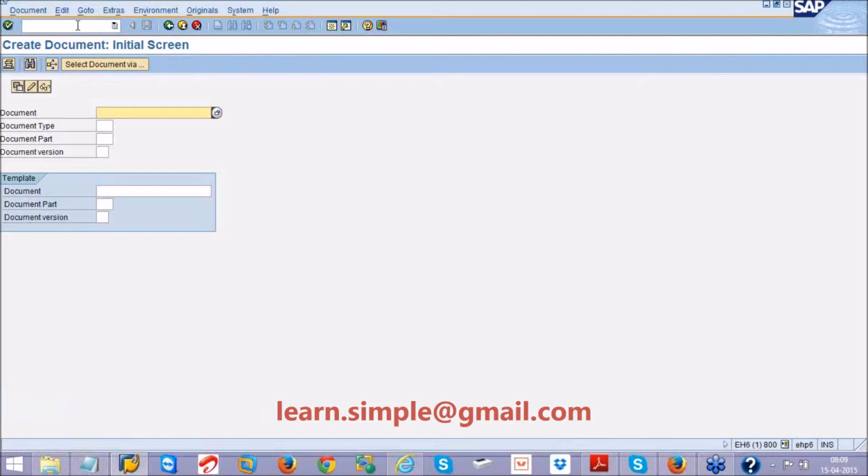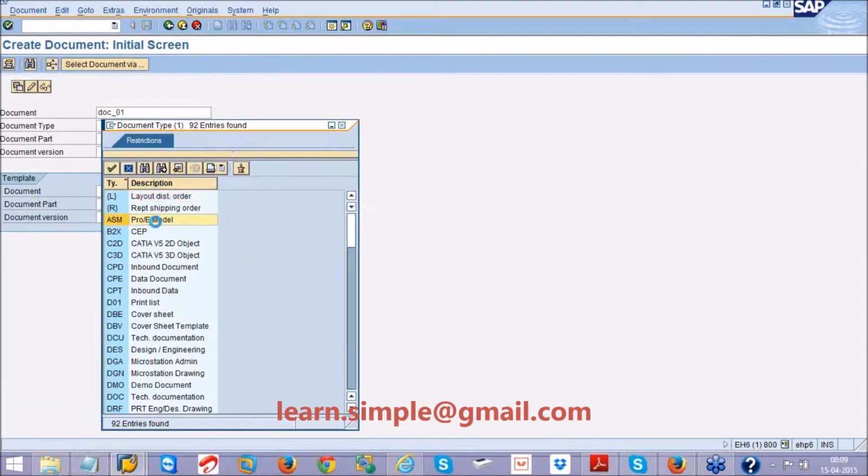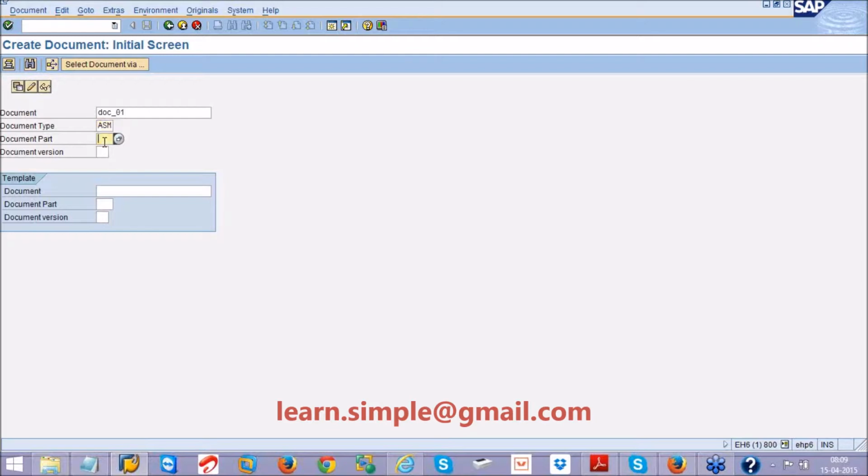You should provide a number here, document 01 or some document number. Document type, there are various document types; I'll take this ASM, document part and version. So these details you should provide. Press enter. It says the version number is not supported for the document type ASM. Okay, I'll remove it. Press enter.